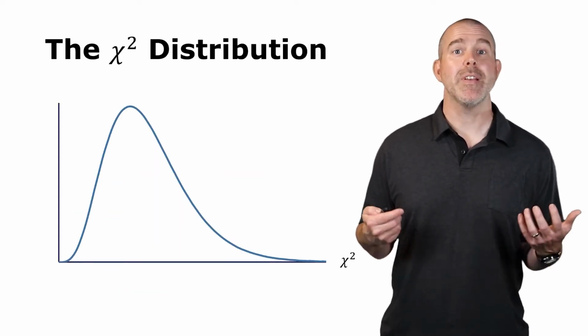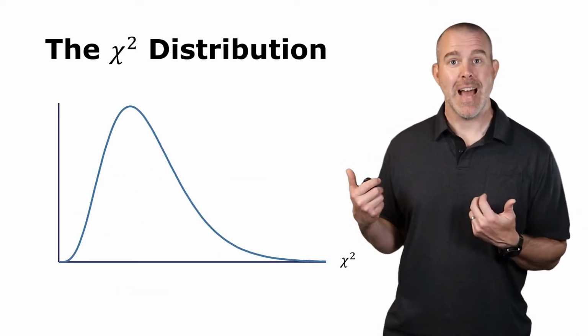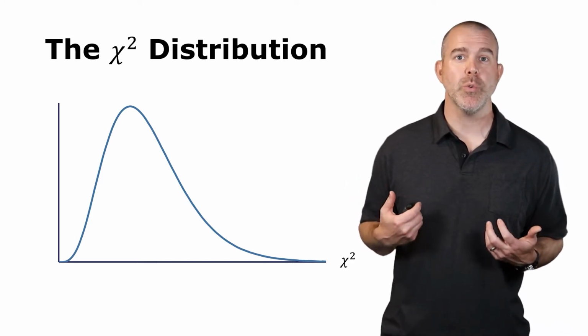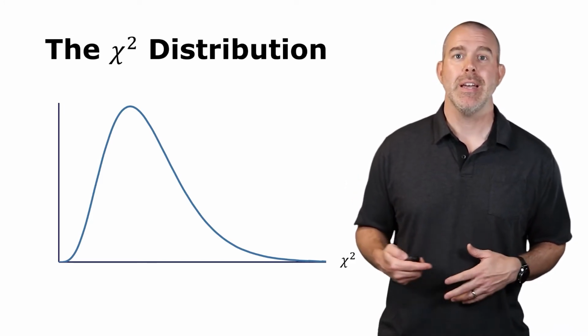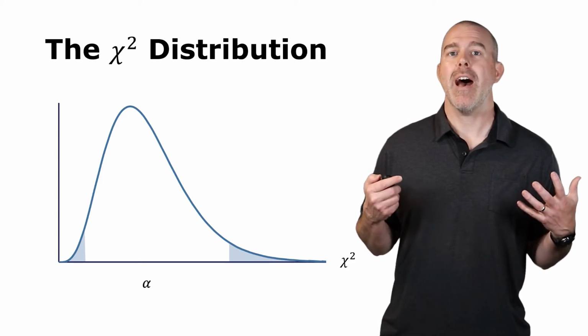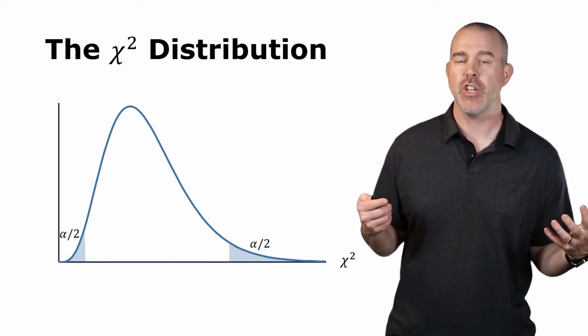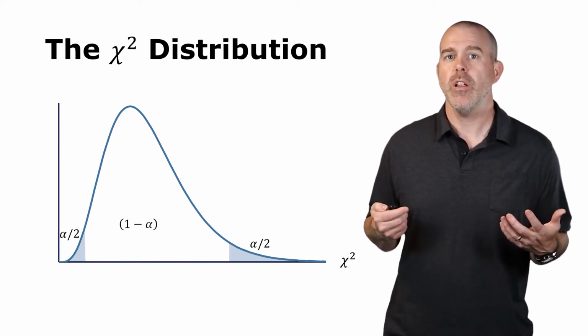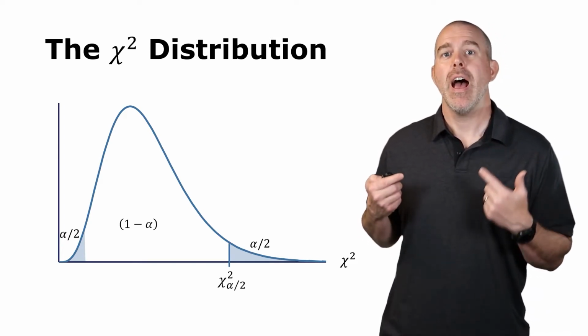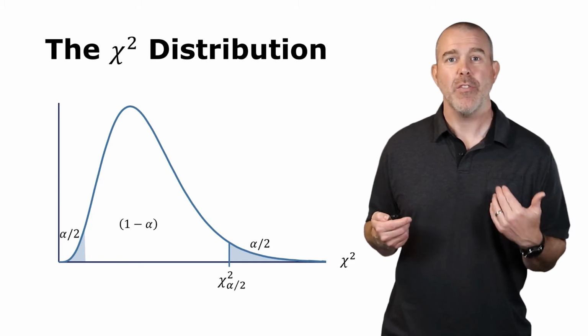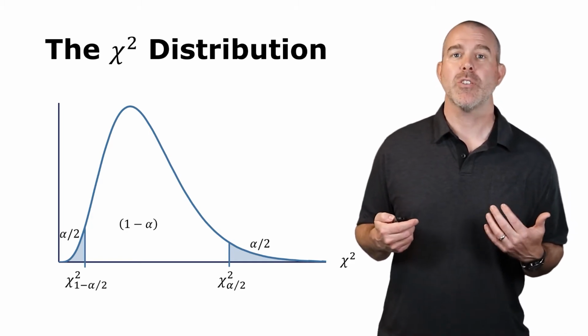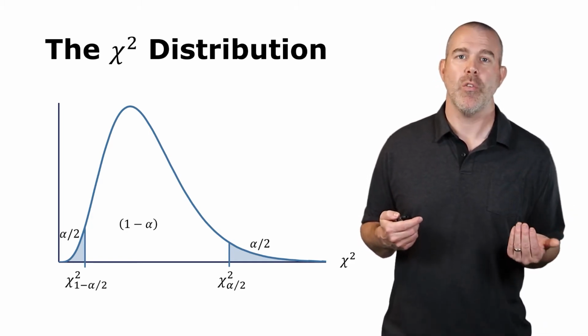All right, let's talk about this chi-squared distribution. It's not symmetric, as we said, it's always skewed right because it can't be 0. If we want to have alpha area in the tail, so alpha over 2 in each, then we can have these critical values, chi-squared alpha over 2 on the right, that's alpha over 2 area to the right, and then chi-squared 1 minus alpha over 2 over on the left.